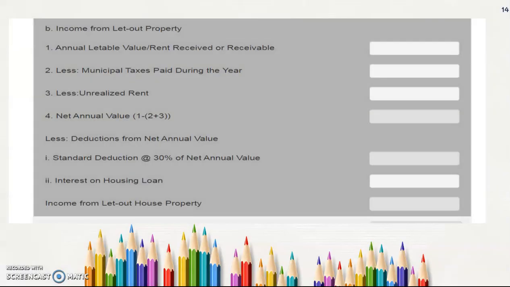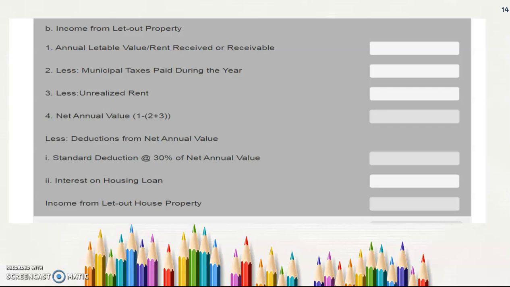So the next thing is the income from let-out property. Once it is a rental property, automatically there will be income from my rental property. So the annual rental value is the total amount of rent received annually, less municipal taxes I have paid. If it is a self-occupied property, the municipal tax amount will be less. If it is a rented property, the municipal tax amount will be higher than for the self-occupied property, and that has to be deducted. And unrealized rent.